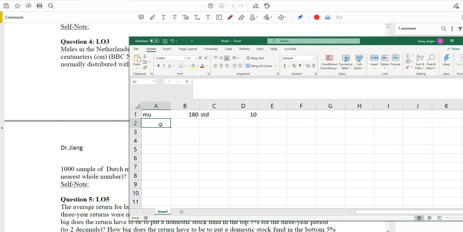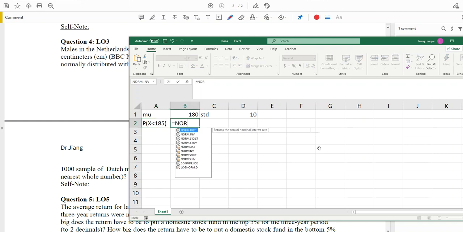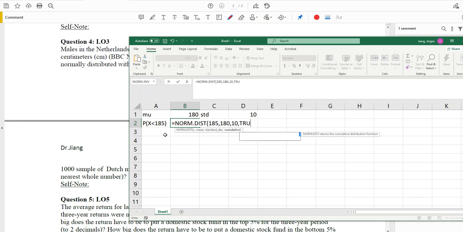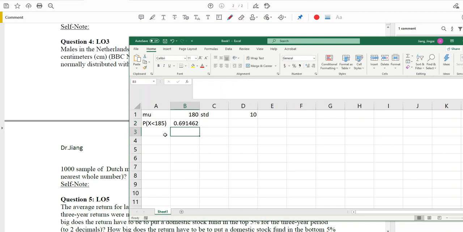First of all, we calculate the probability of x smaller than 185. We use the formula we learned, NORM.DIST, and the parentheses. The x is 185, so that's the upper boundary of x smaller than 185. The mean is 180, and the standard deviation is 10. We always use TRUE in the normal distribution; we never ever use FALSE. So now we got the probability of x less than 185 is 69%.